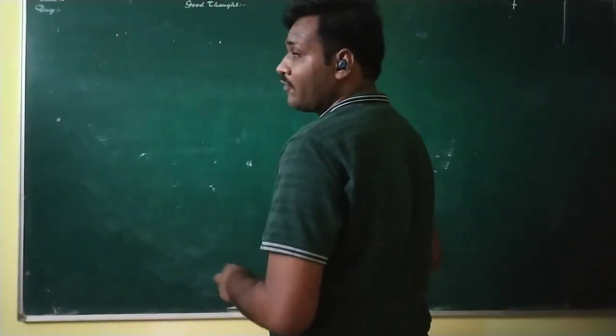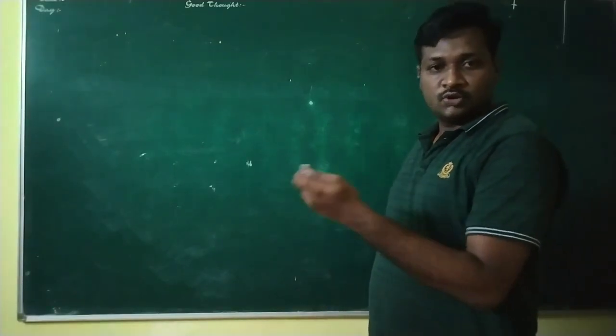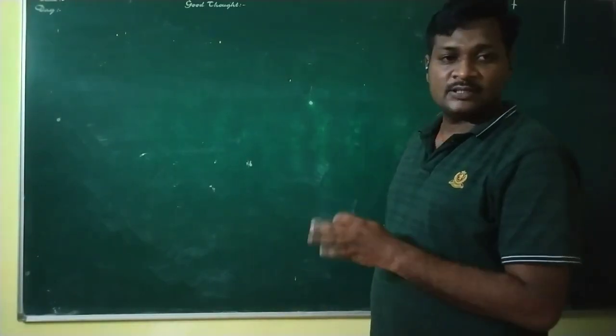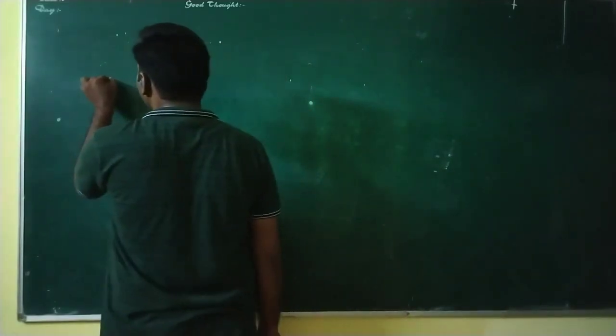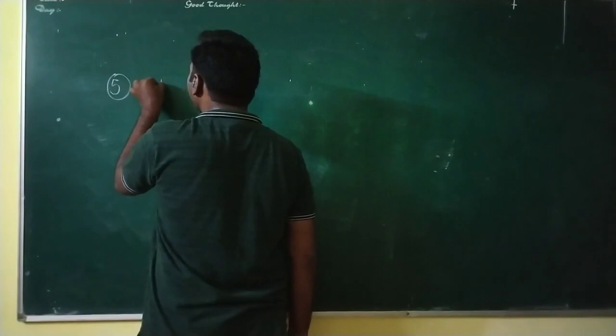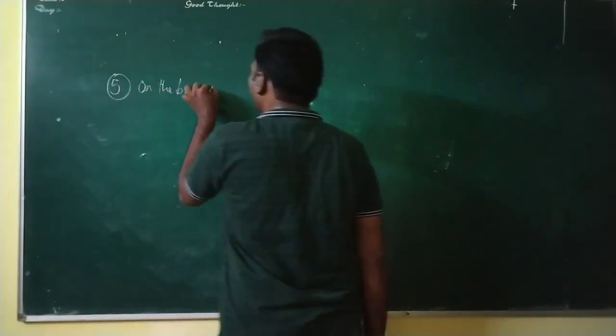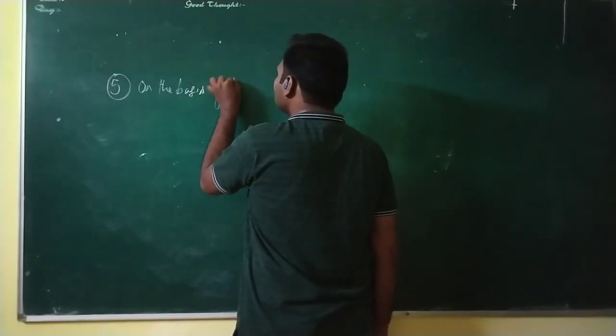The glands are further classified into two more subtypes on the basis of shape. So that is the fifth criteria: on the basis of shape of gland.